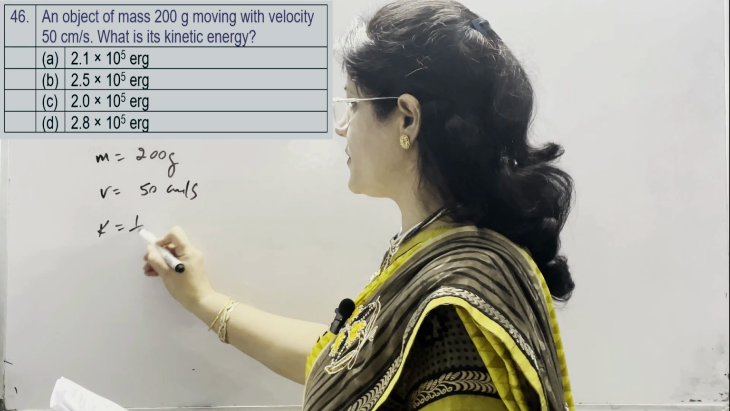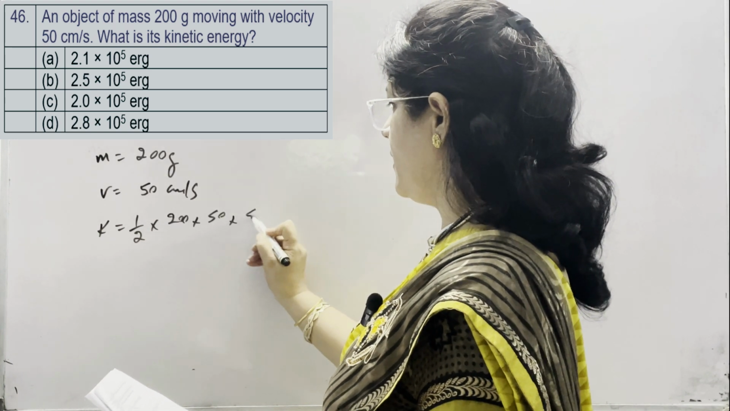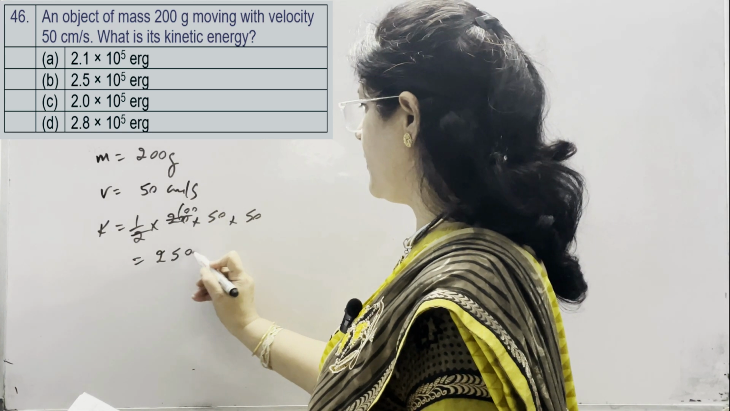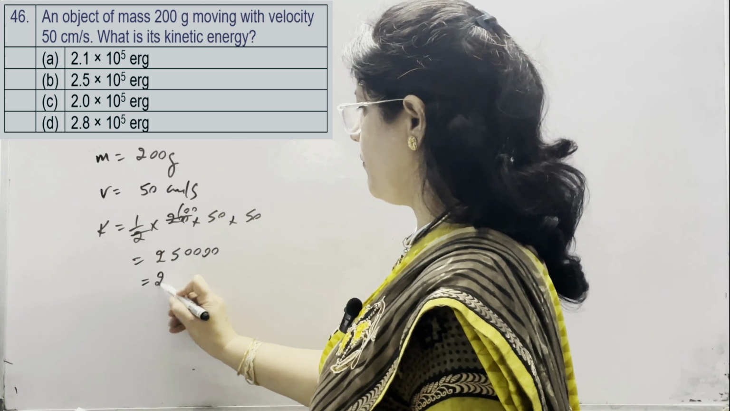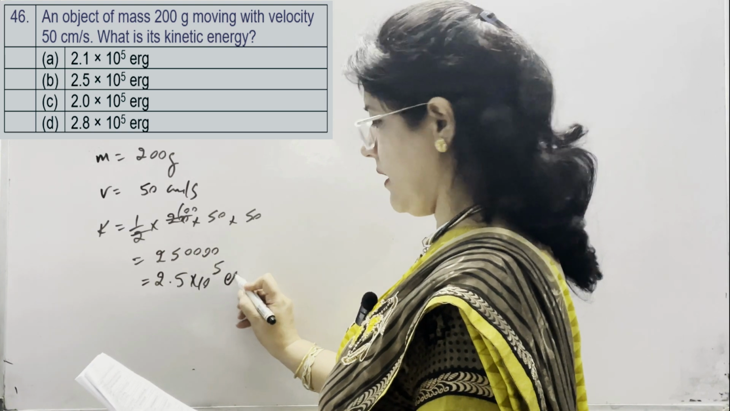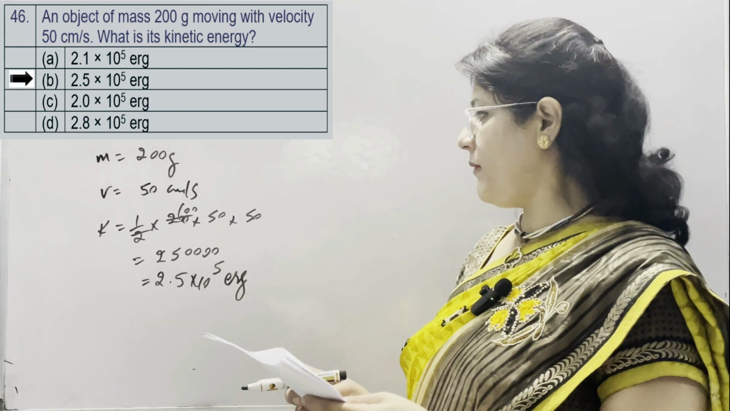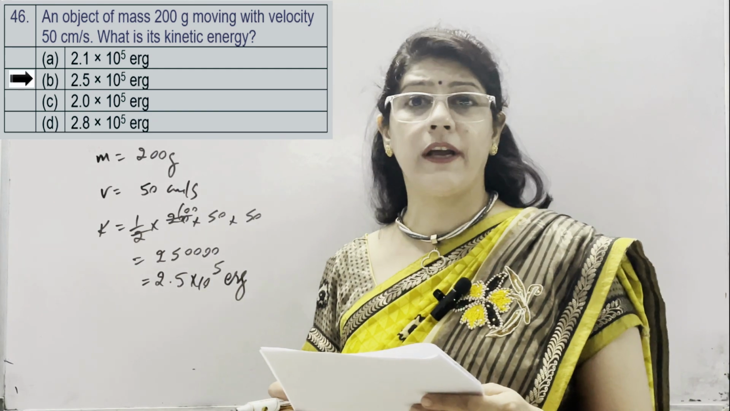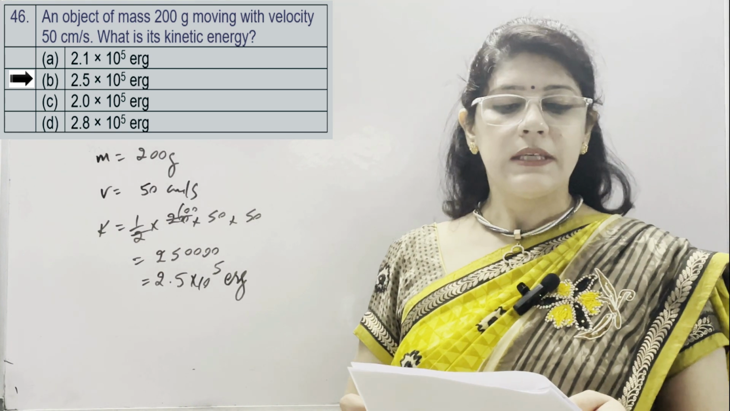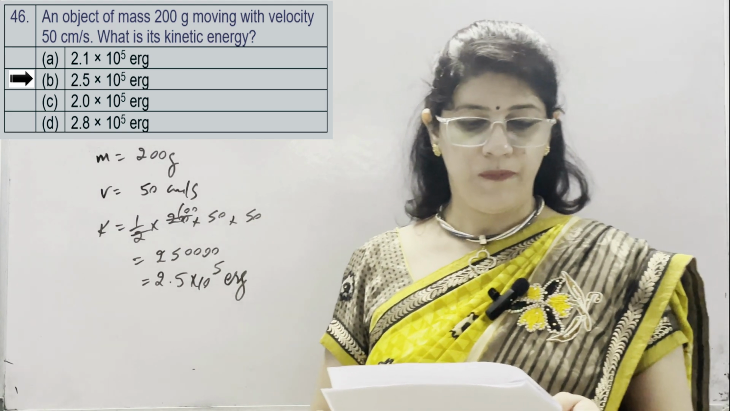So kinetic energy is half m v square, 50 into 50. So it means 100, 25, 2 zeros, 2 zeros. 2.5 into 10 raised to power 5, and the CGS unit of kinetic energy is erg. So 2.5 into 10 raised to power 5 erg, which is the correct option number B. Other options are 2.1 into 10 raised to power 5, C is 2 into 10 raised to power 5, and D is 2.8 into 10 raised to power 5.